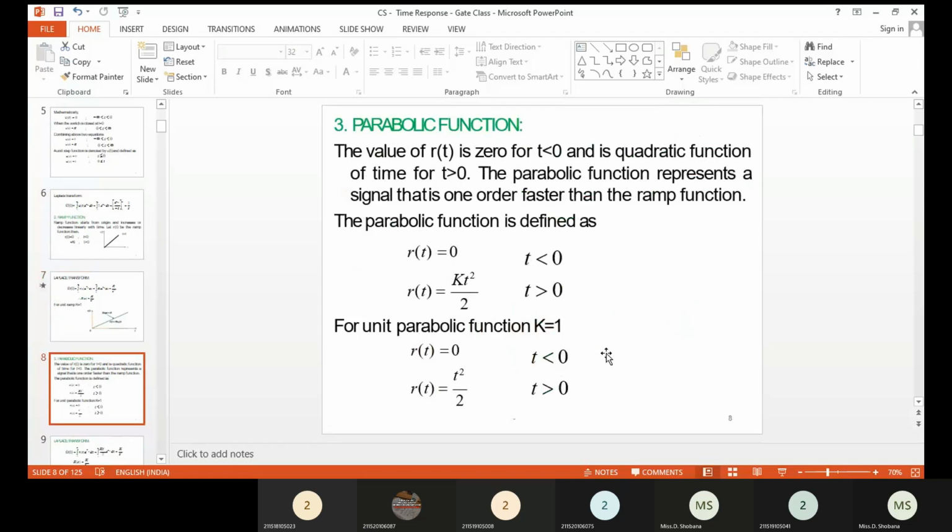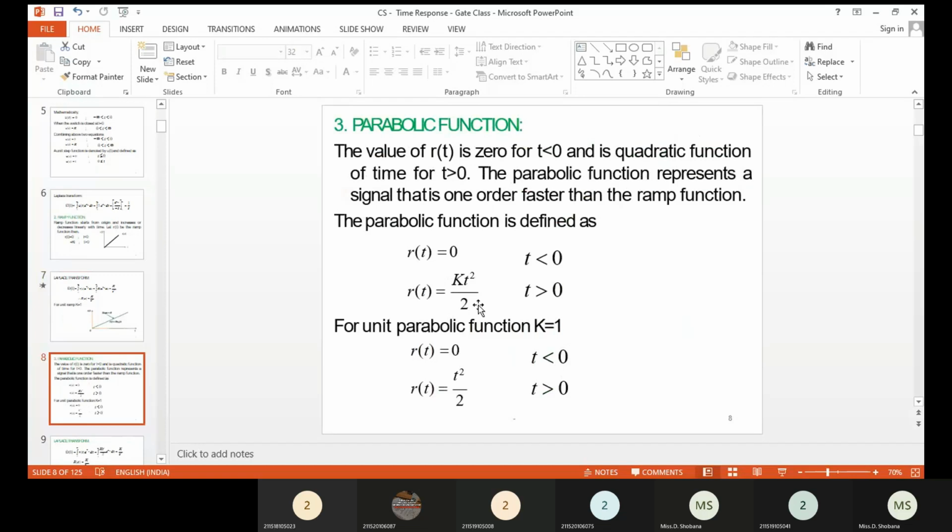Here the input signal increases as the square of the time. That is the definition for the parabolic input signal. Here you can write the mathematical equation for that. R of t will be equal to 0 for t less than 0. When t is greater than or equal to 0, you get the square of the variations. Therefore k into t square divided by 2.